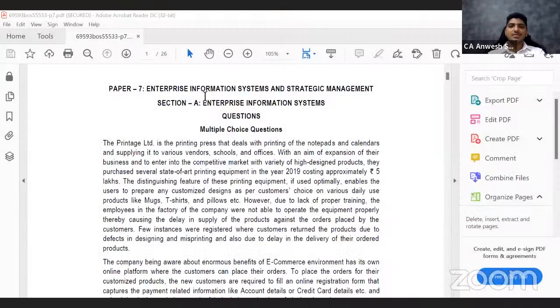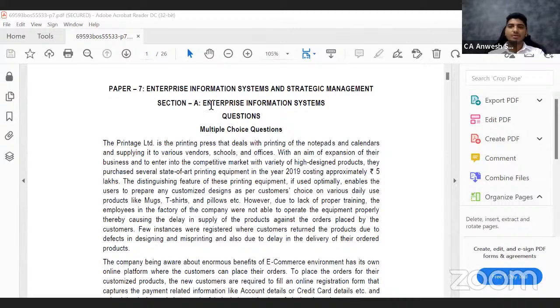So in this next 1 hour of discussion, I'll try to keep it as short as possible. We will carefully read all the questions and then we will discuss the answers. All right, I'll be sharing my screen. So, as the heading says, this is paper 7, EIS and SM.